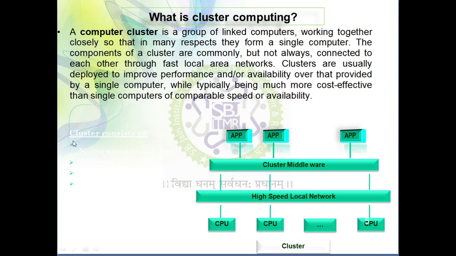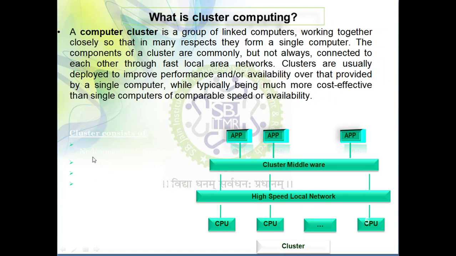Now, what is cluster computing? In this diagram you can see a cluster working with cluster middleware and a high-speed local network. There is a system connected to it, and different applications connected, and this is the cluster forming the complete structure.